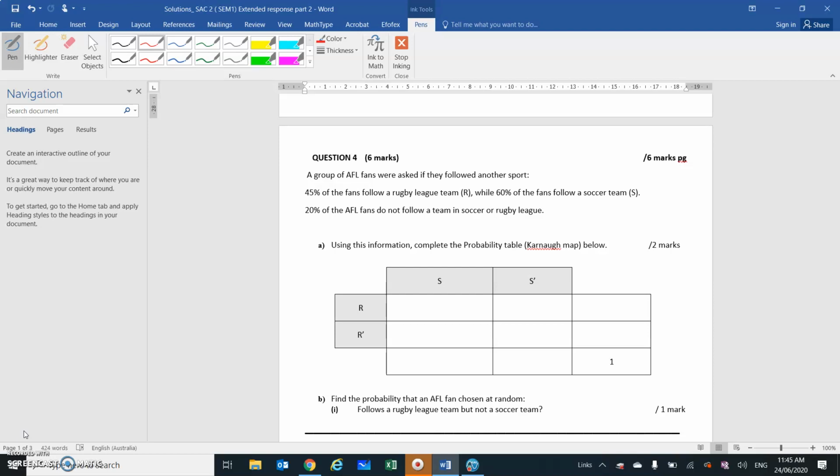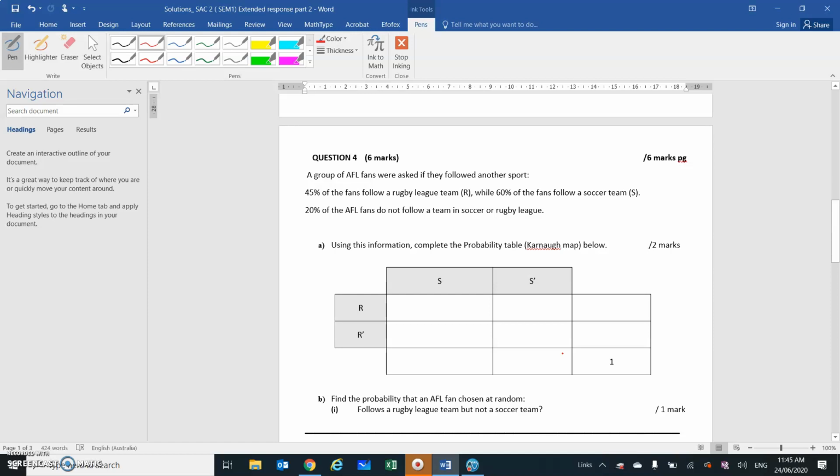All right. Okay, so we need to complete this probability table. The first thing to note on this probability table is that the bottom right-hand corner is 1. So yes, it is a probability table, not percentages. And everything needs to add to that 1 when we add down and across. Let's fill in the information we are given.